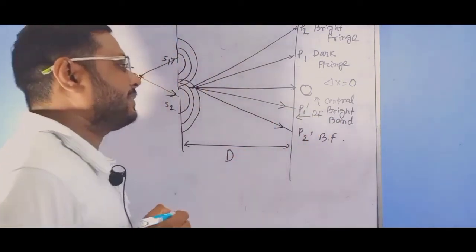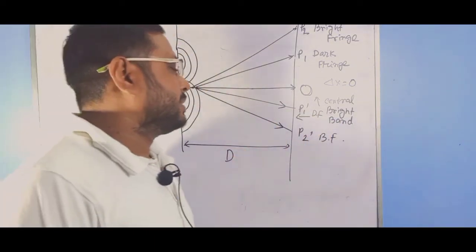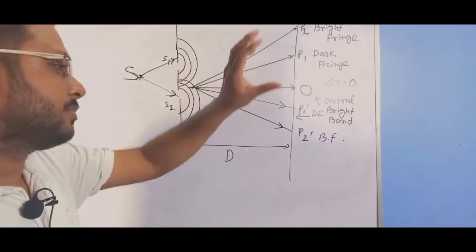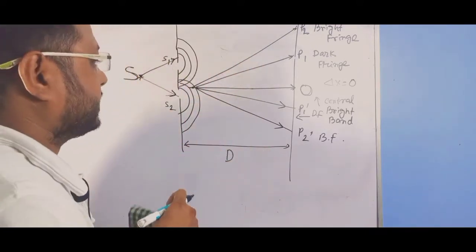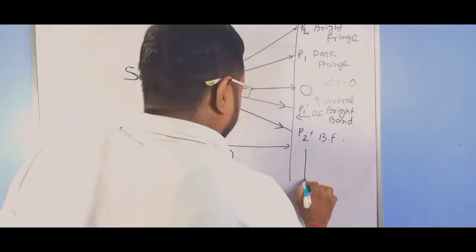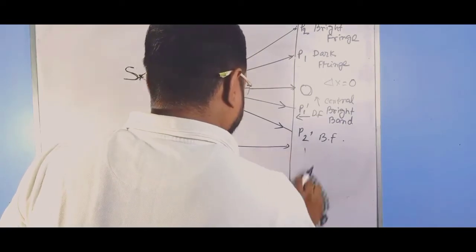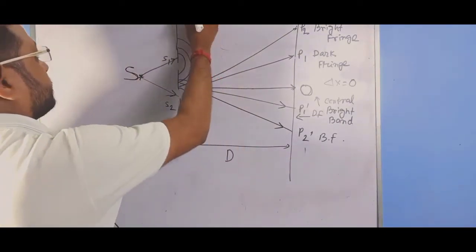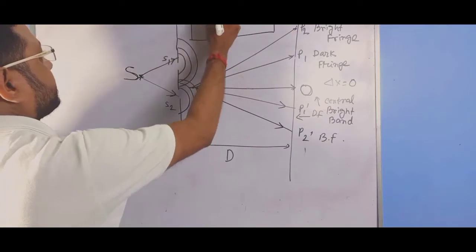That is, the central fringe is bright, which is surrounded by dark fringe, bright fringe, dark fringe, bright fringe. If we take it from the front side, this will be seen as this type.